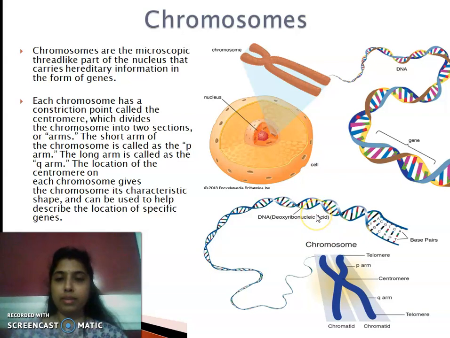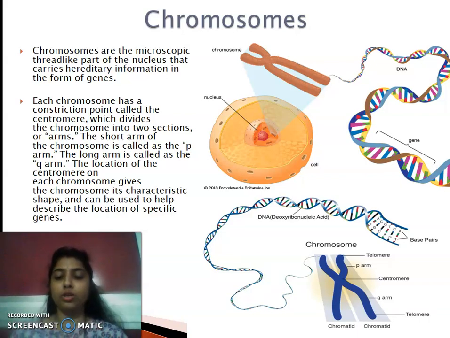Okay, then we will study about the chromosomes. The chromosomes are the microscopic thread-like structure of the nucleus which carries the hereditary information or our genetic information in the form of genes. What is gene? Gene, you can see, is a part of DNA. Okay, gene is actually the coding or functional region of DNA which actually codes.